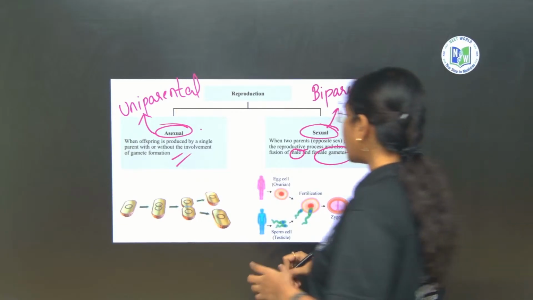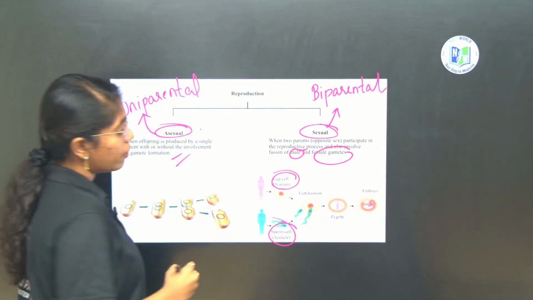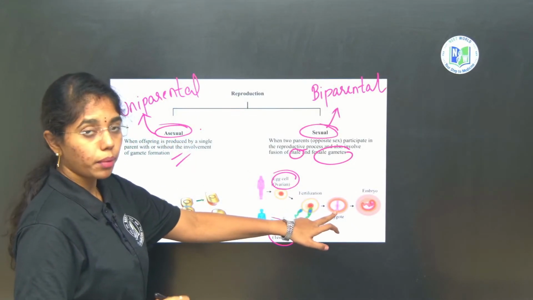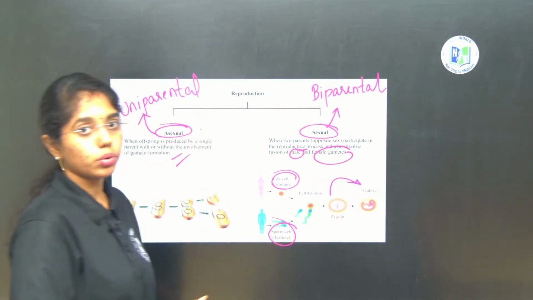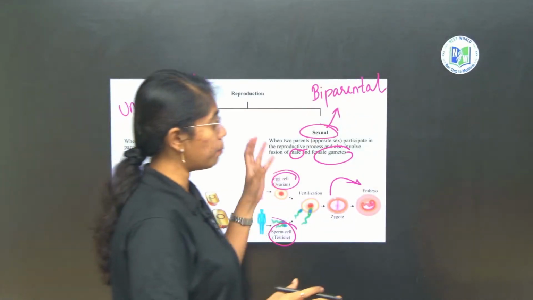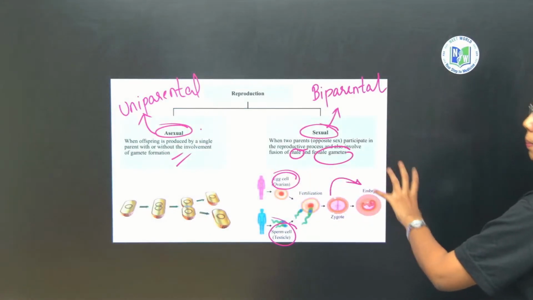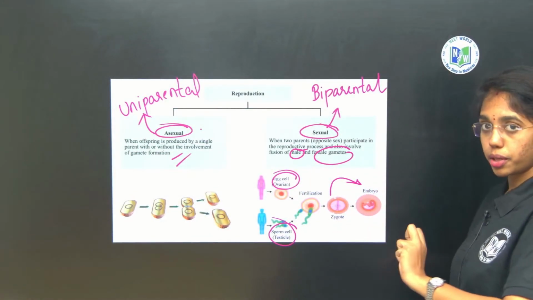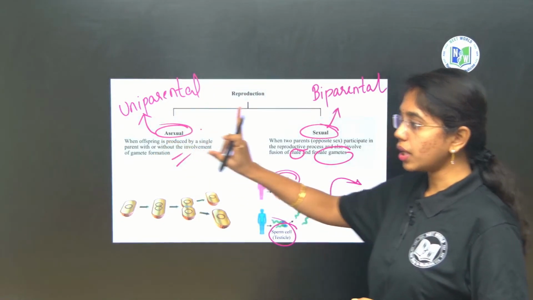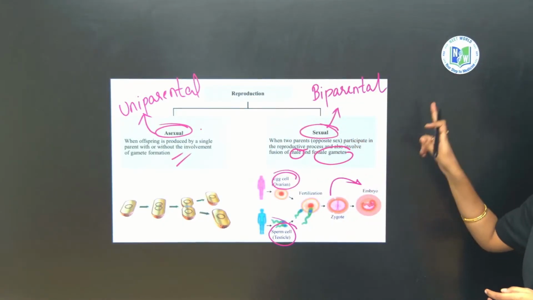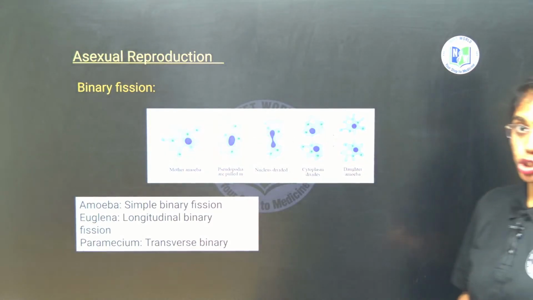Sexual reproduction. So here, in the normal case, like an egg cell and a sperm cell, after fertilization a zygote will be formed, and this develops into an embryo; the embryo later develops into the matured organism after multiple sequential divisions and cell differentiations. This is the common mode of asexual and sexual reproduction. Here the primary point to be focused on is that asexual reproduction is uniparental and sexual reproduction is biparental. Clear, right beta? Now here we will see different types of asexual reproduction.